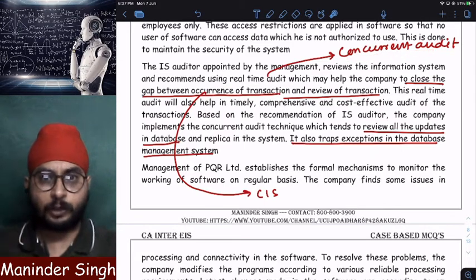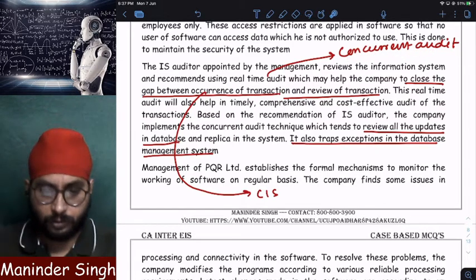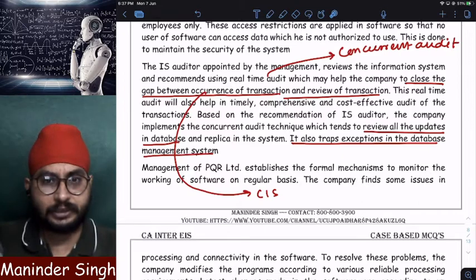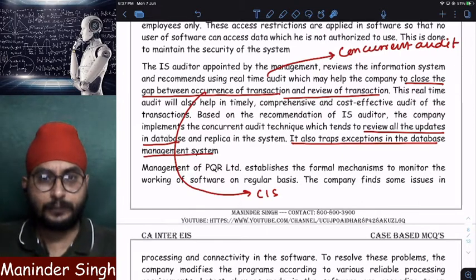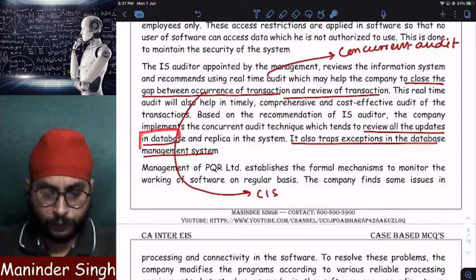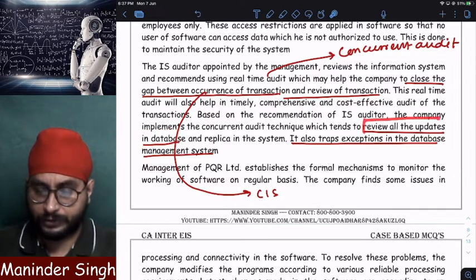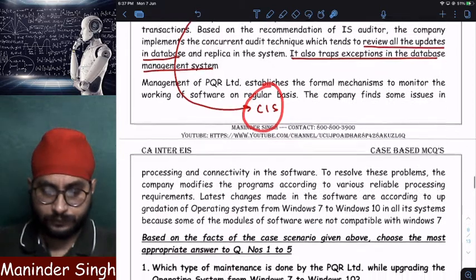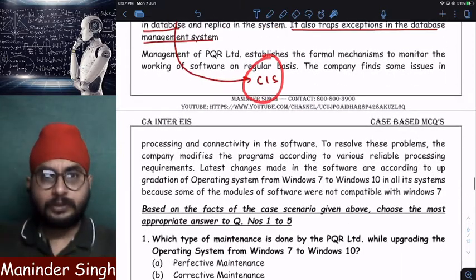What is the purpose of concurrent audit? The purpose is to ensure that whenever a change happens in a database, immediately that change should be verified. Which type of continuous audit technique software verifies all the exceptions or changes in a database? CIS. Clear?